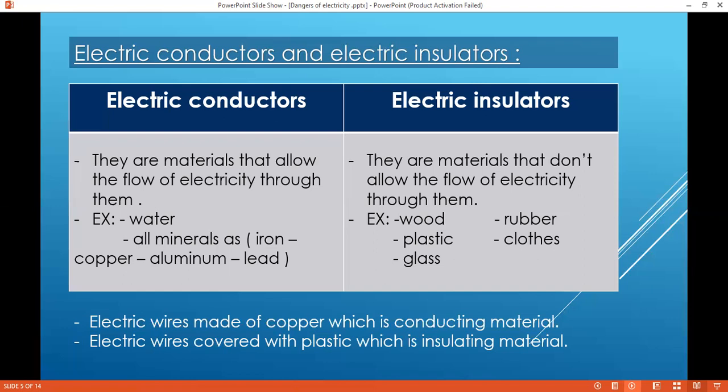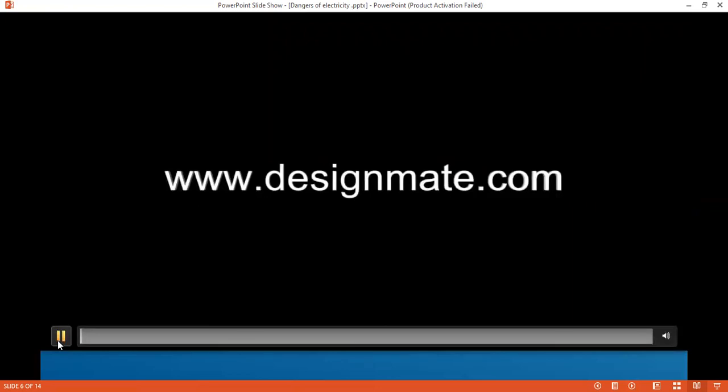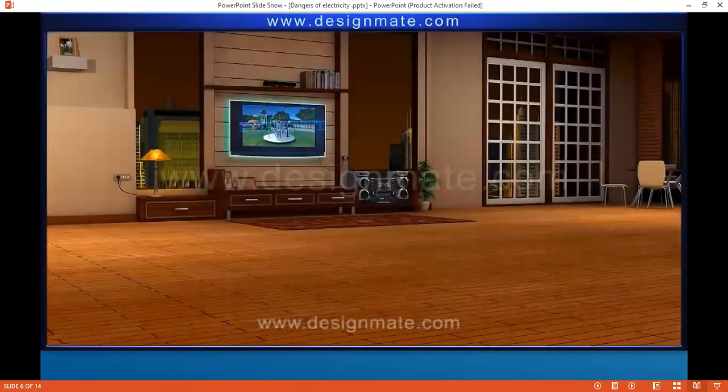If we take a look at the wires that we have in the home, you will notice that the material inside the plastic is copper, which is an electric conductor. So the electric wire is made of copper, which is a conducting material of electricity, but it is covered with plastic, which is an insulating material. Here we can take a look at this video on how electricity is made and used.